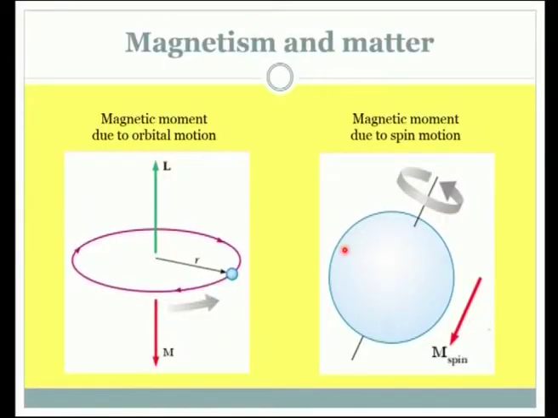You would like to have a look at a visual of how these two magnetic moments exist. This is the visual I would like to show you. The magnetic moment due to the orbital motion may be an electron that is revolving around the nucleus. Nucleus is not shown here, it may be considered at the center. And here the magnetic moment due to the spin motion of individual charges, it could be an electron.